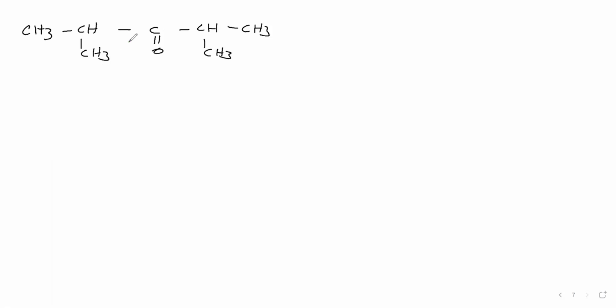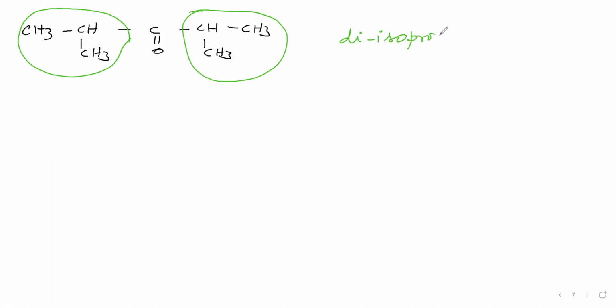Here, this part is called isopropyl. This part is called isopropyl. Therefore, how many isopropyl? 2 times. Therefore, diisopropyl. Now you see that we have written it with a hyphen because of I. This CO is called what? Ketone. So diisopropyl ketone. Next, IUPAC name we will say.